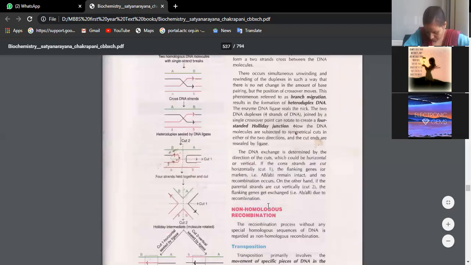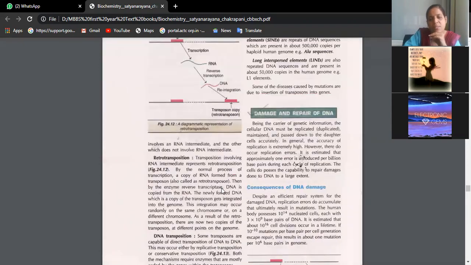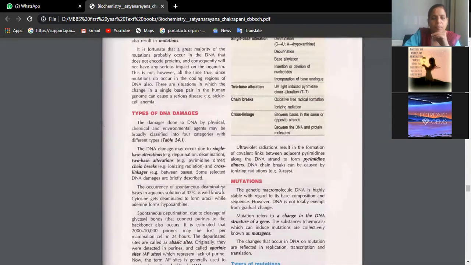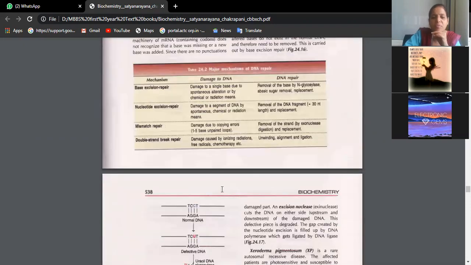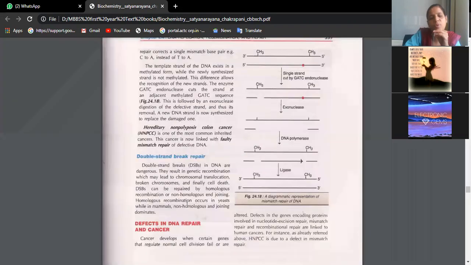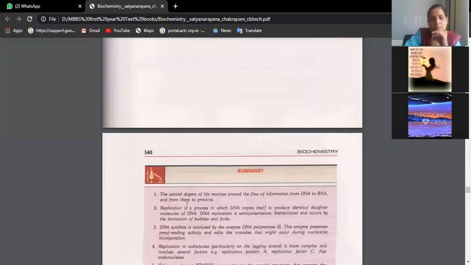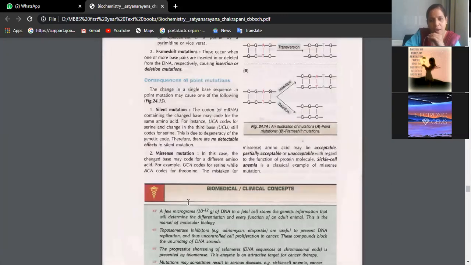So now, basically, what is transcription, beta? Formation of RNA from DNA. It's nothing but transcription, isn't it? Replication is formation of daughter DNA from parent DNA. Translation is formation of proteins from mRNA, right? So now we are going to discuss transcription and different types of RNAs.